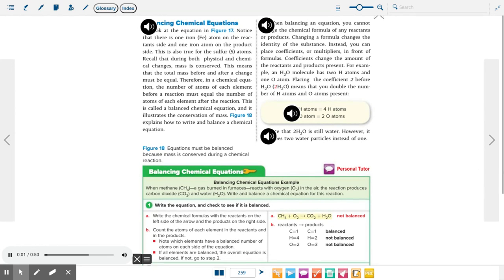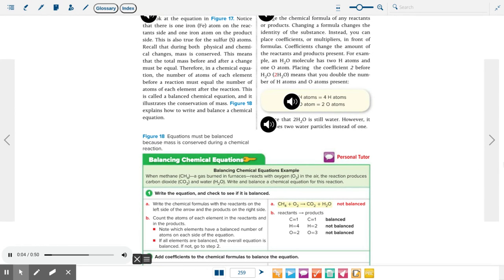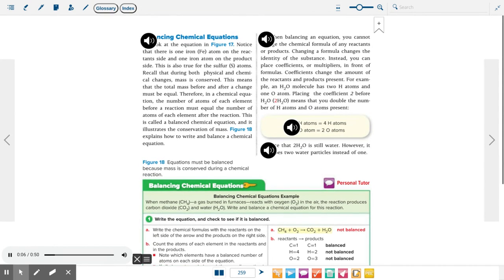Balancing chemical equations. Look at the equation in Figure 17. Notice that there is one iron, Fe, atom on the reactants side and one iron atom on the product side. This is also true for the sulfur, S, atoms. Recall that during both physical and chemical changes, mass is conserved. This means that the total mass before and after a change must be equal.